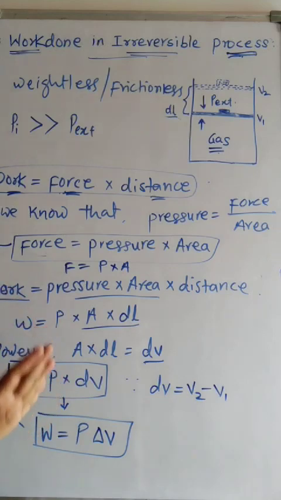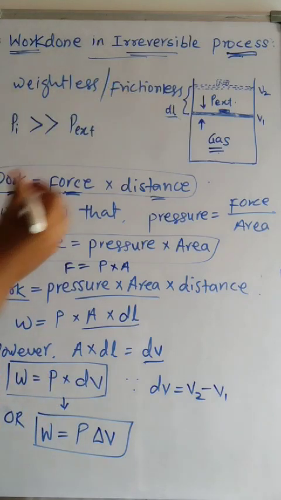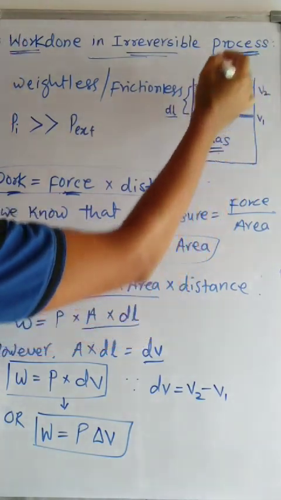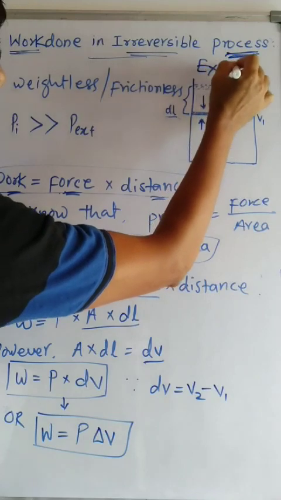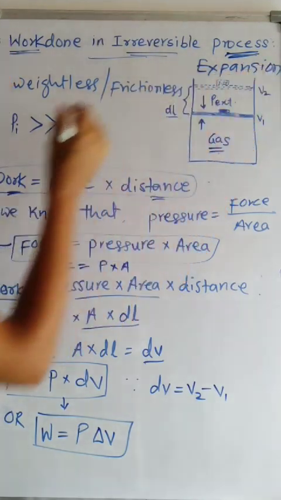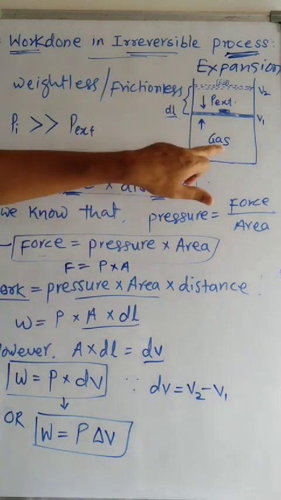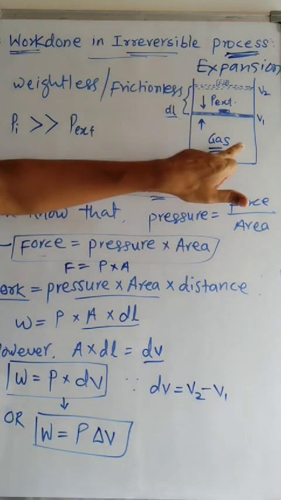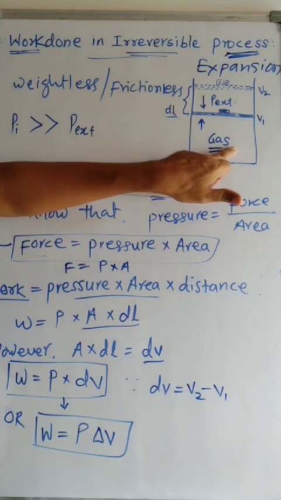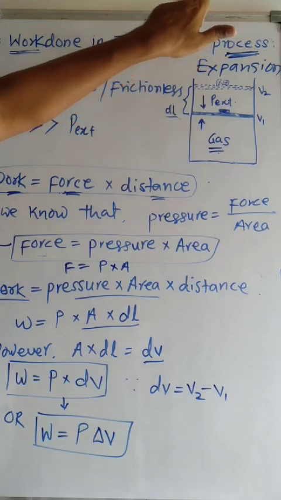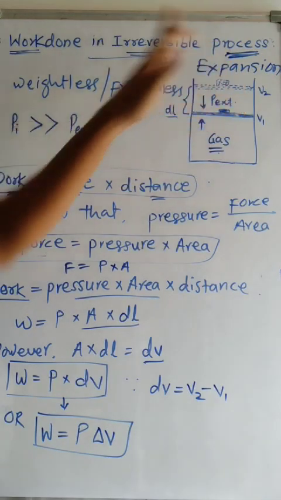But the most important thing here is, what is the type of process? Expansion. In the previous lecture we discussed that when the gas expands, the work is done by the system, and here the gas is our system. The gas itself pushes the piston in the upward direction, meaning the gas is carrying out work on its own.